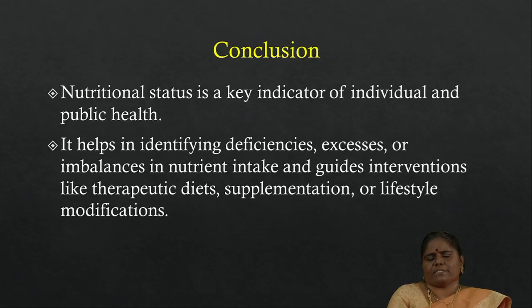So till now we have seen what is food, what are nutrients, what is nutrition, the nutritional status, determinants of nutritional status, the types and forms of malnutrition, and how we assess the nutritional status. So why do we have to study the nutritional status? It is the best indicator of the health of an individual and of public health. It helps to identify deficiency, excess or imbalance in nutrient intake, and it helps to guide the person toward nutritional intervention programs like therapeutic diet, supplementation and lifestyle modifications.